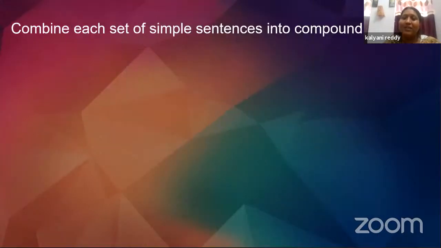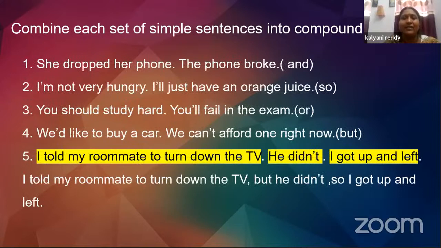All right. Now here is a task for you, children. I hope you are clear with simple sentences and compound sentences, right? So now combine each set of simple sentences into compound sentences. Here are your sentences. She dropped her phone. The phone broke. I'm not very hungry. I will just have an orange juice.